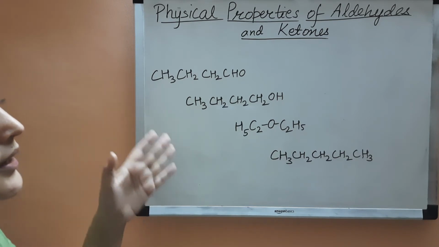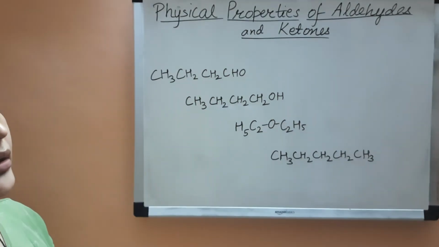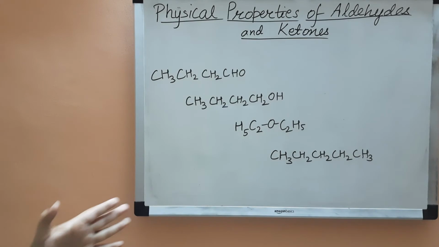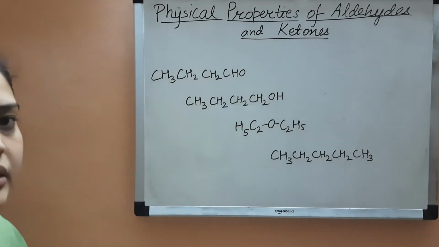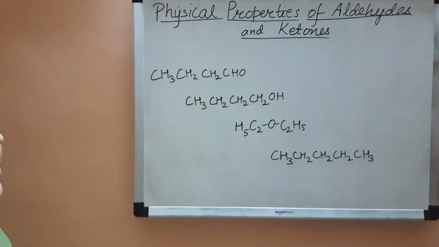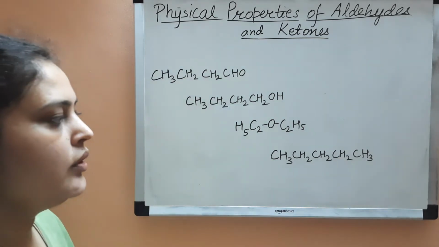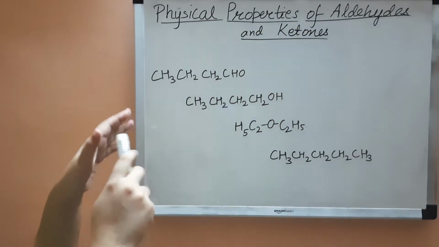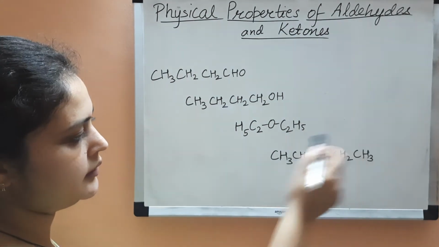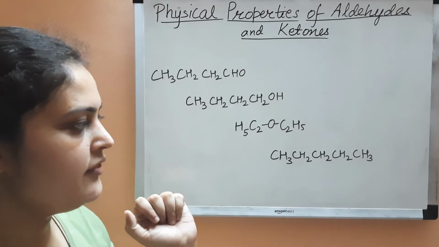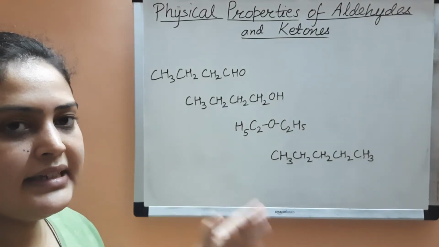All of them have similar molar mass, around 72 to 74 grams per mole. So all of these compounds have similar molecular mass. Then only we will compare their boiling point. The least boiling point will be of the hydrocarbon. Among them the hydrocarbon is this one. This is pentane, 1, 2, 3, 4, 5. It has 5 carbon atoms, so it is pentane, and it has the least boiling point.